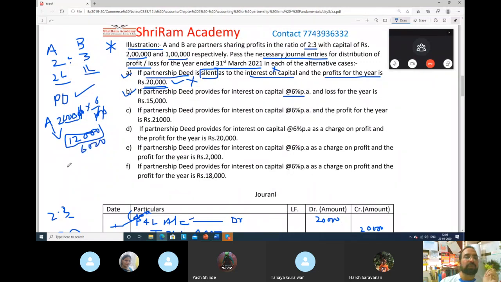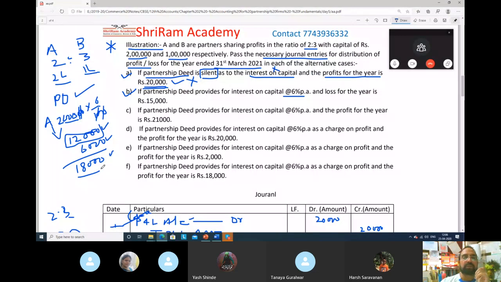So in total, the interest we have to pay is 18,000 rupees. To whom? To A and B. At 6%, A gets 12,000 and B gets 6,000 rupees. So in total we have to pay them 18,000 rupees. Now the thing is that